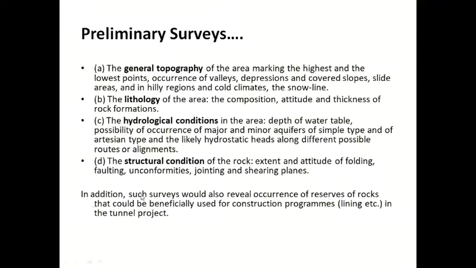In addition, with the help of this survey, we can reveal the route or alignment of the tunnel. How should the tunnel be? What is the alignment of the tunnel? And lining also, we can decide whether we should go for lining or not. Lining is nothing but support given to the walls of the tunnel.